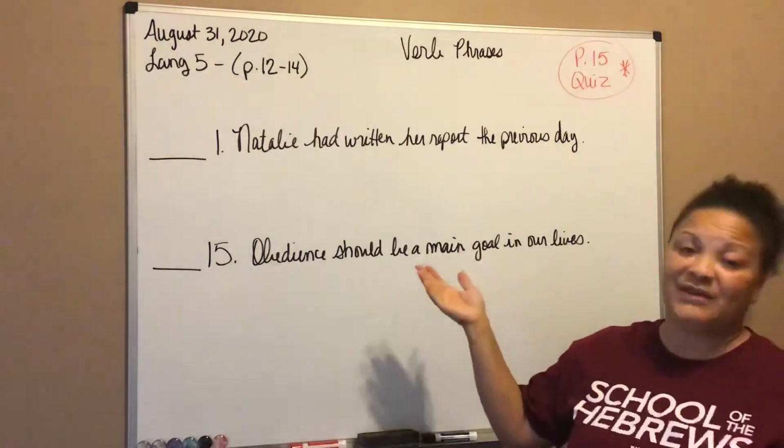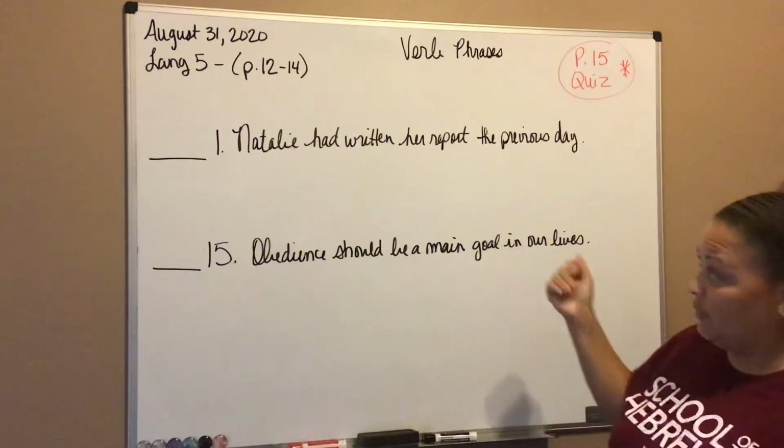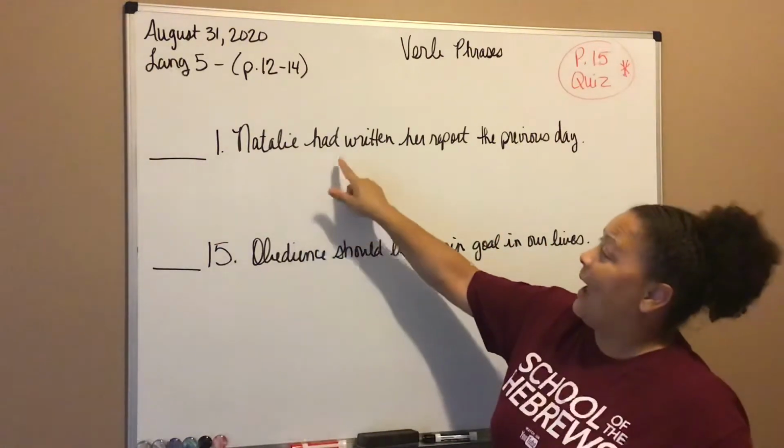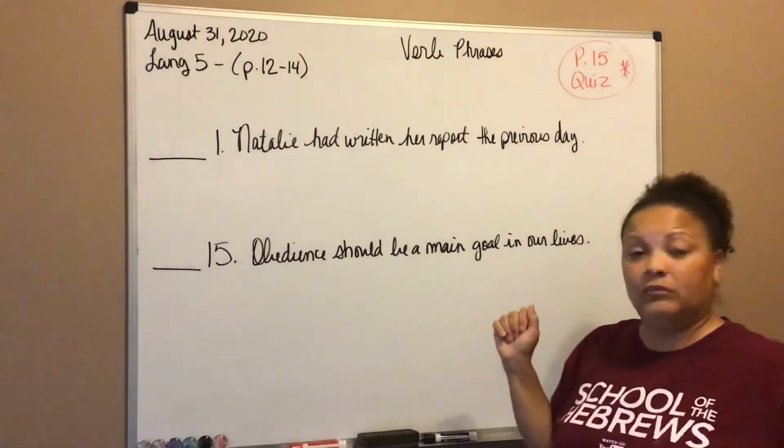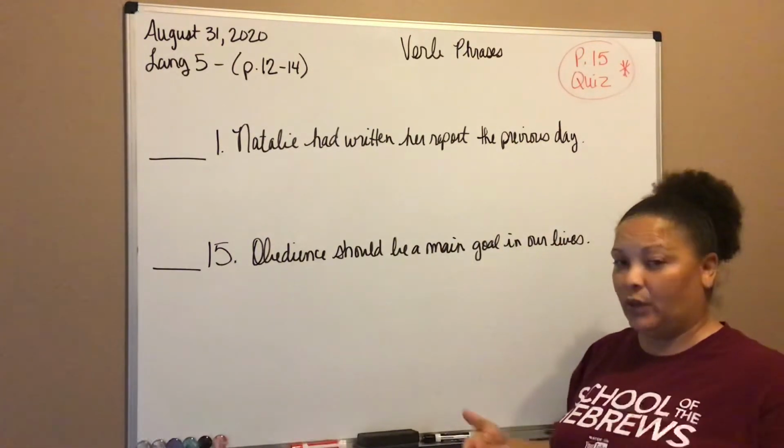So first off, we have to identify what is the verb. Let's read the first sentence. Natalie had written her report the previous day. So what is happening in the sentence? What is going on? What is my verb?